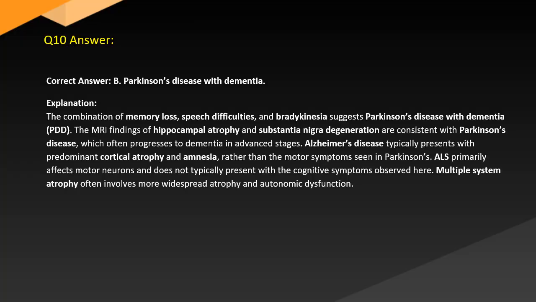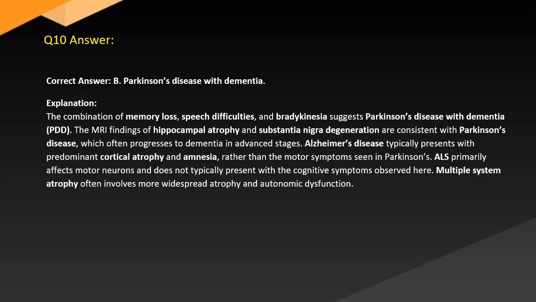Answer. Correct answer: B. Parkinson's disease with dementia. Explanation. The combination of memory loss, speech difficulties, and bradykinesia suggests Parkinson's disease with dementia, PDD. MRI findings of hippocampal atrophy and substantia nigra degeneration are consistent with Parkinson's disease, which often progresses to dementia in advanced stages.